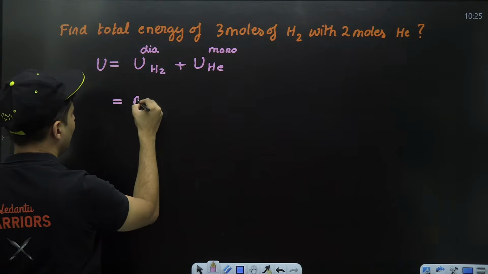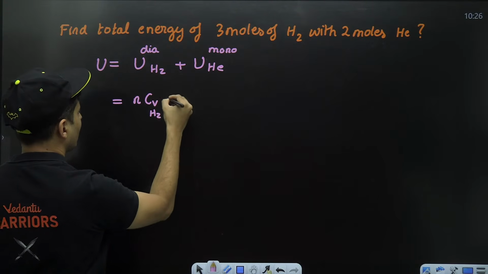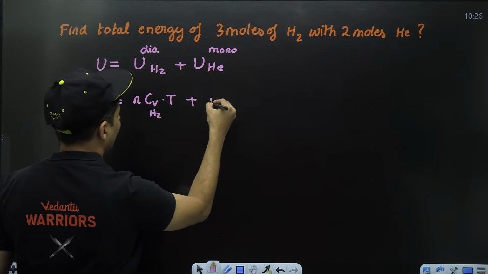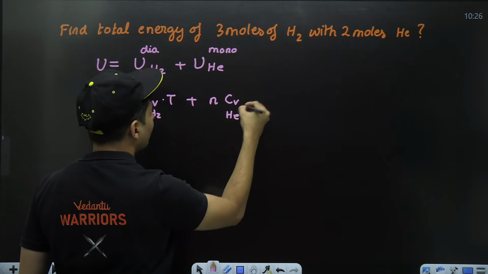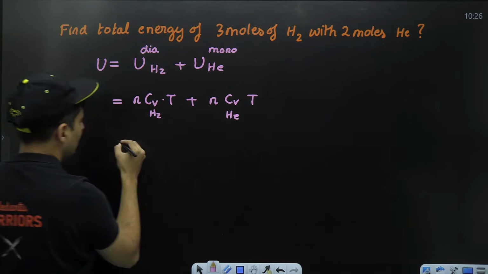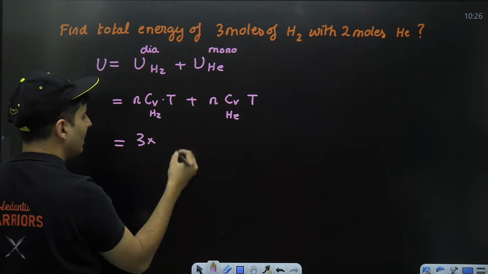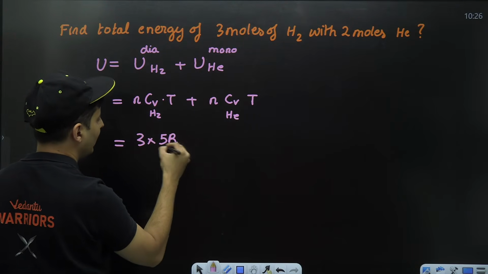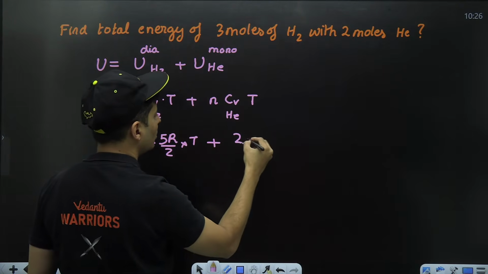So we will put nCvT for hydrogen plus nCvT for helium. Number of moles for hydrogen is 3. Specific heat capacity for diatomic is 5R by 2, this into T, plus moles of helium is 2.